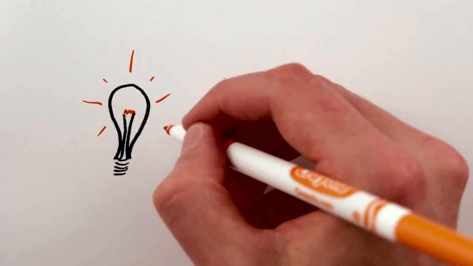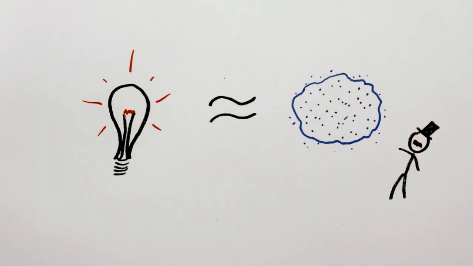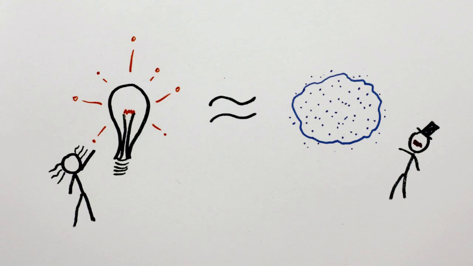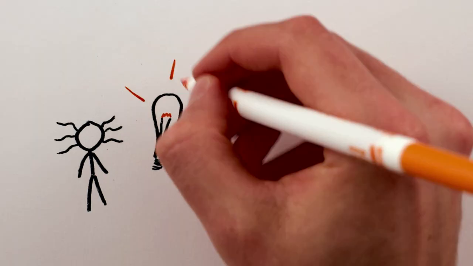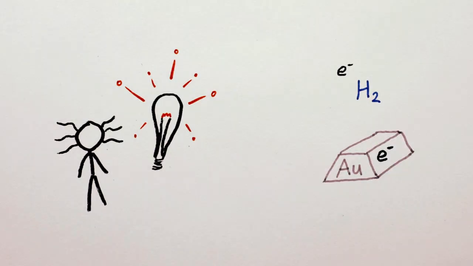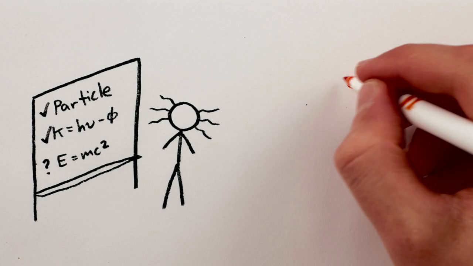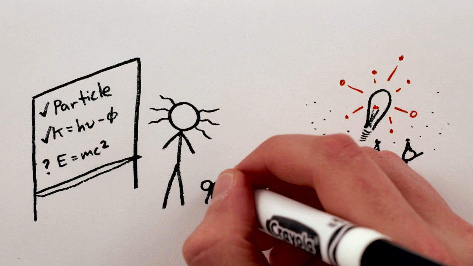And while the idea that light behaved kind of like a gas was already well known before Einstein, no one had taken the logical but crazy next step to conclude that light must then be made of individual particles too. So Einstein proposed that these light quanta were in fact real particles that could account for a few recent and unexplained experiments having to do with knocking electrons off of metals and gas molecules. He turned out to be right on all counts and got a Nobel Prize for his work. But that's a story for another day.